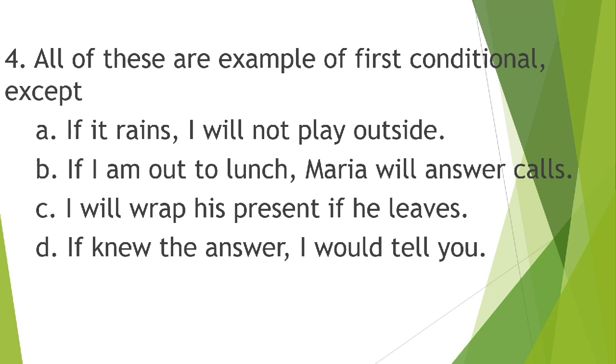All of these are examples of first conditional except, is it A, if it rains, I will not play outside, B, if I am out to lunch, Maria will answer calls, letter C, I will wrap his present if he leaves, and letter D, if he knew the answer, I would tell you.